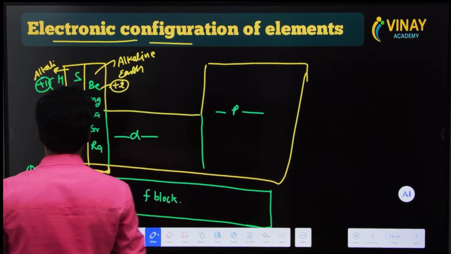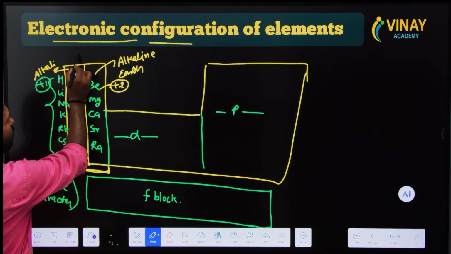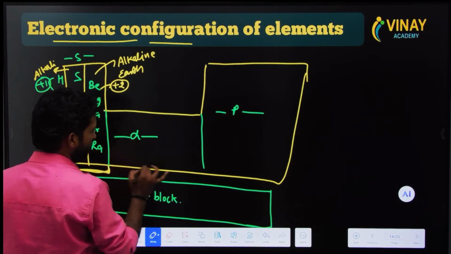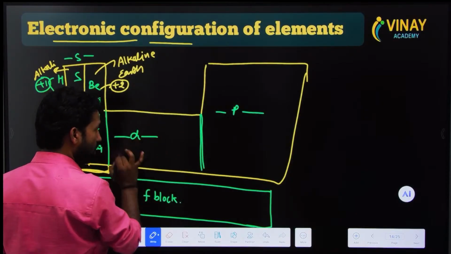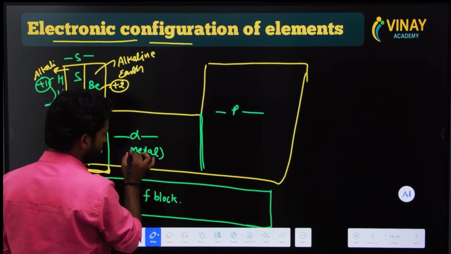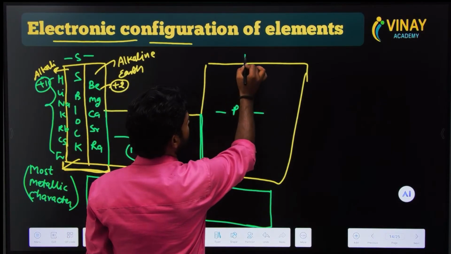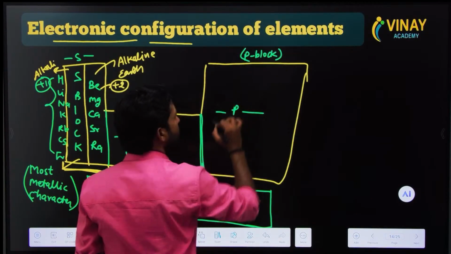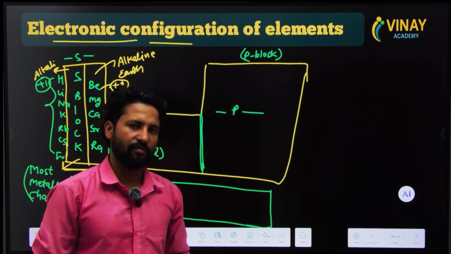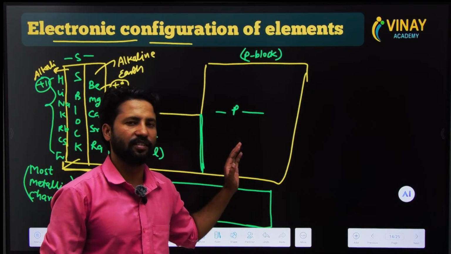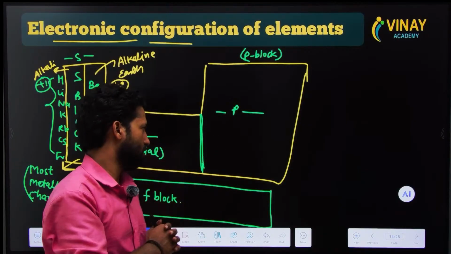Okay, so we were talking about how these are S block elements and they particularly fall into the category of metals. They have the most metallic character. In D block, if we see, all the elements are metals. If we go to this particular side, this is P block. Then we see in P block there are non-metals. That does not mean there are no metals. Metals also exist, but mostly they are non-metals.